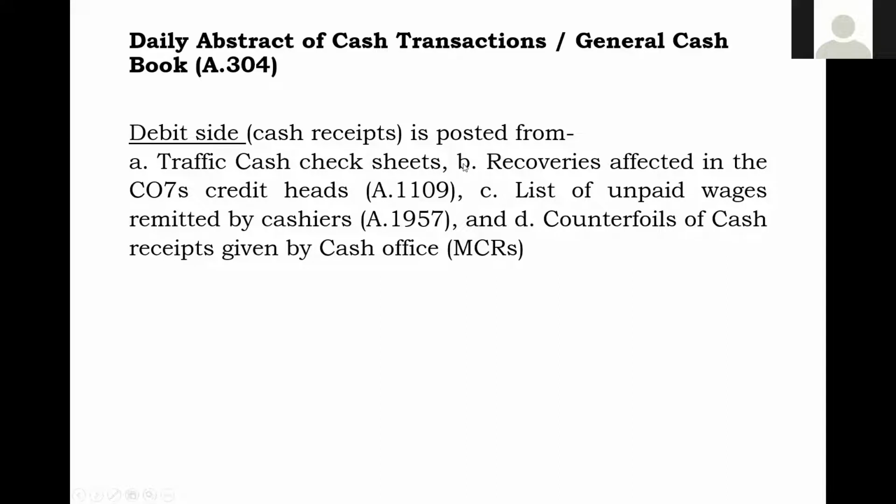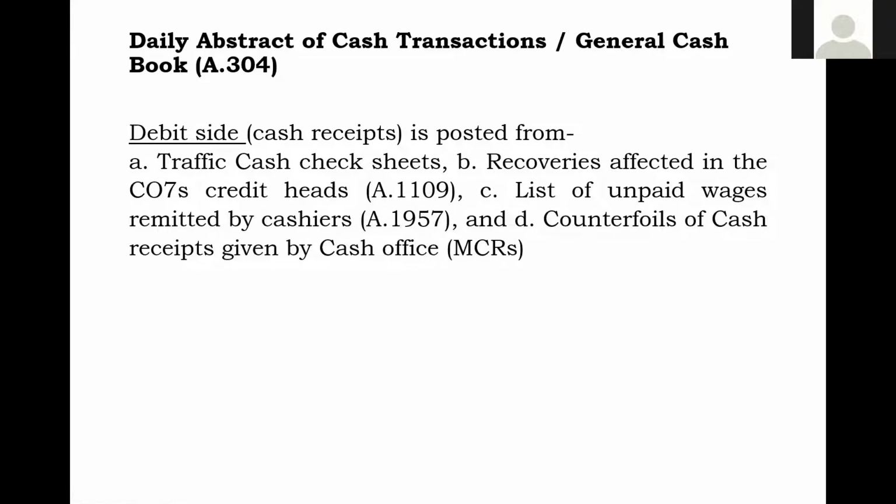Keep in mind where cash receipts come from: the traffic cash check sheet, recovery effected in the CO7 credit heads, which I already told, and the list of unpaid wages, whatever was paid out but has become unpaid, which will be remitted by the cashier, that amount will also be a receipt. Then counterfoils of the cash receipts given by the cash office.